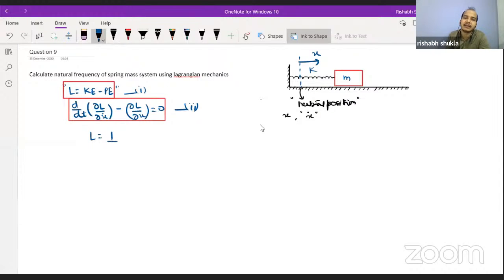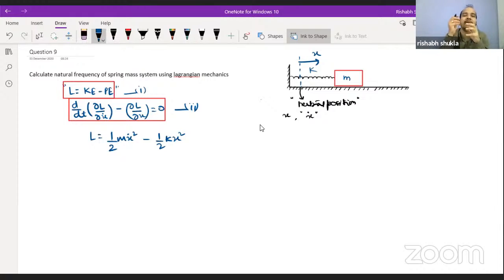You can say here that L is equal to half m v square, or half m x dot square, minus half kx square. So you got the value of L from here. They can provide you directly that okay, this is your L, and determine the equation of motion.